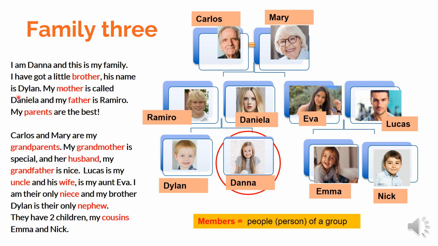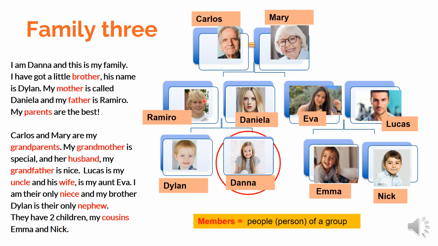His name is Dylan. Okay, Dylan is Dana's brother. My mother is called Daniela and my father is Ramiro. Okay, Daniela is Dana's mother, Dana's mommy, and Ramiro is Dana's father, Dana's dad.